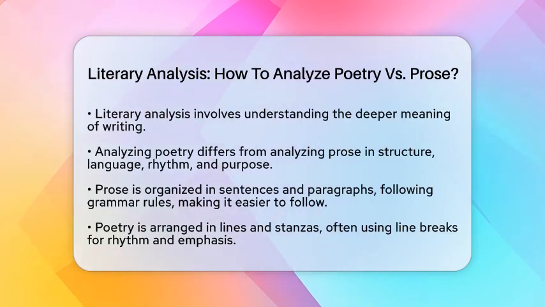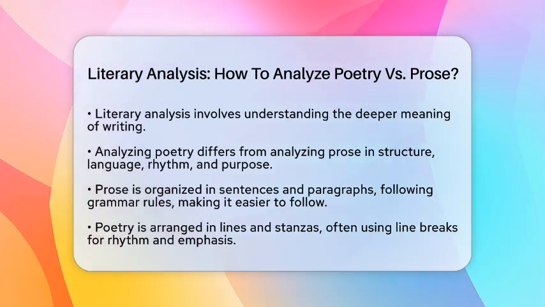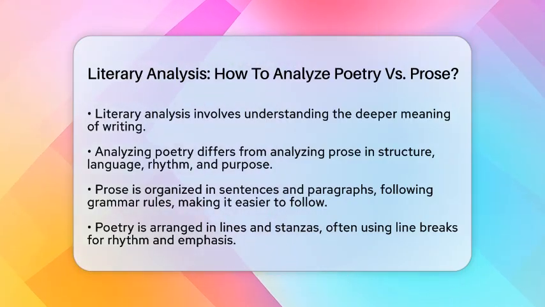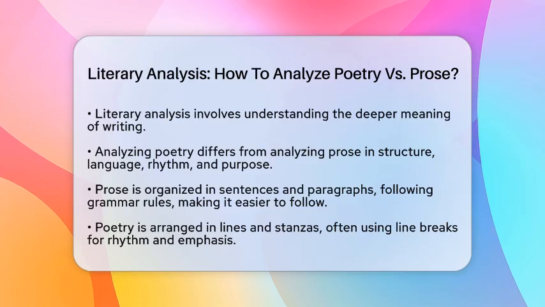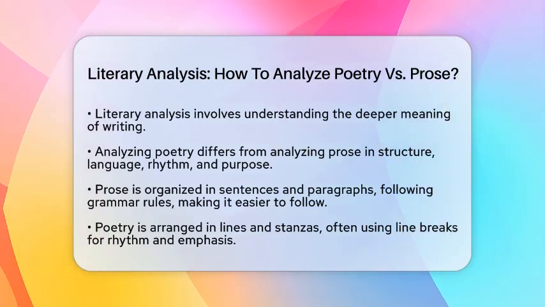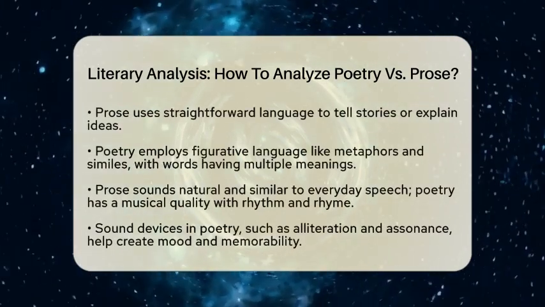First, let's talk about structure. Prose is written in full sentences and organized into paragraphs. It follows the rules of grammar and punctuation, making it easier to follow. Think of a novel or a short story. Poetry, on the other hand, is arranged in lines and stanzas. It often uses line breaks intentionally to create rhythm or emphasize certain words. Poems might not follow normal grammar rules, which can make them tricky but also more interesting to interpret.